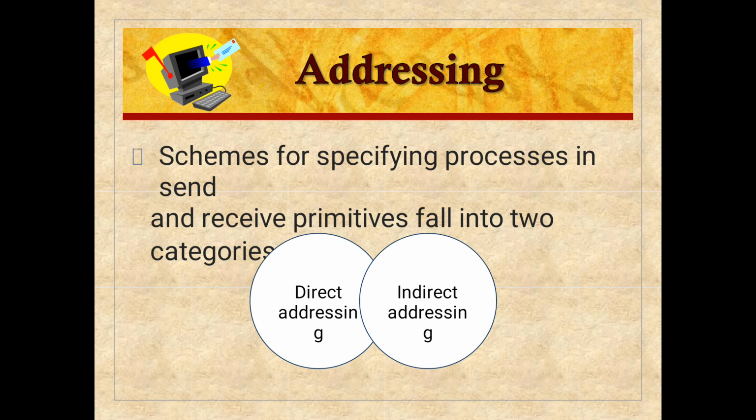And addressing: there are two types of addressing, direct and indirect. Schemes for specifying processes in send and receive primitives fall into two categories, direct addressing and indirect addressing.